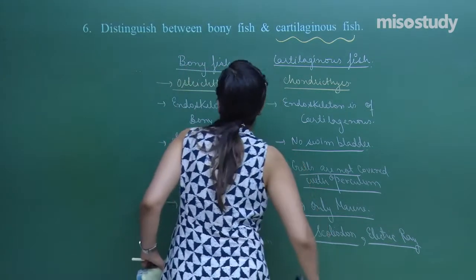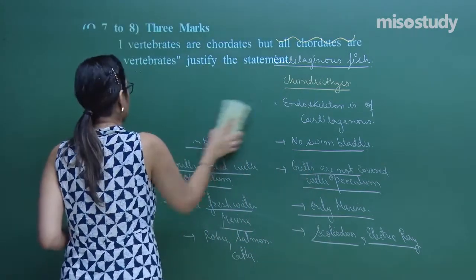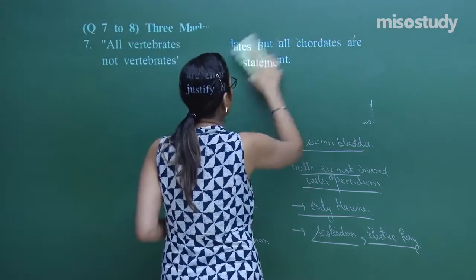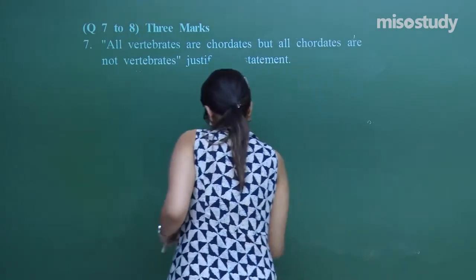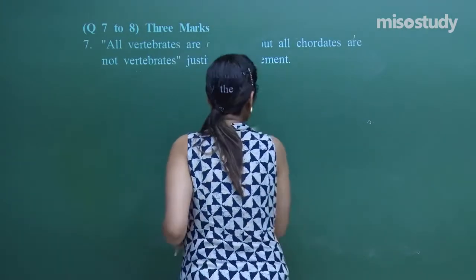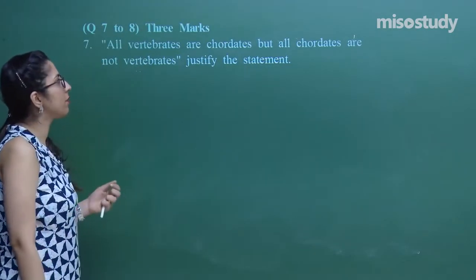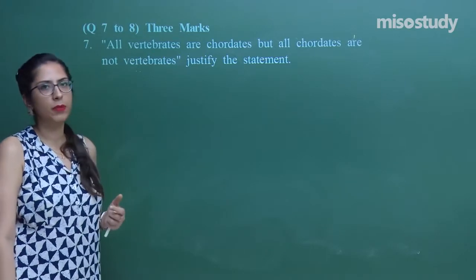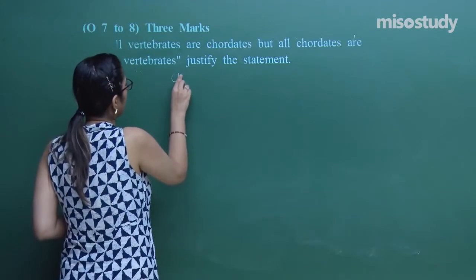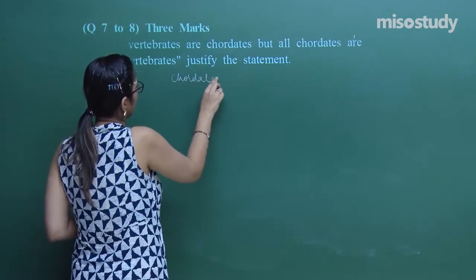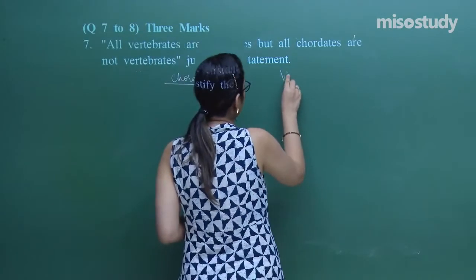The next question we have is question number 7. This is also a very good question. All vertebrates are chordates, but all chordates are not vertebrates. Justify this statement. Now, to talk about a chordate, and second, a vertebrate.